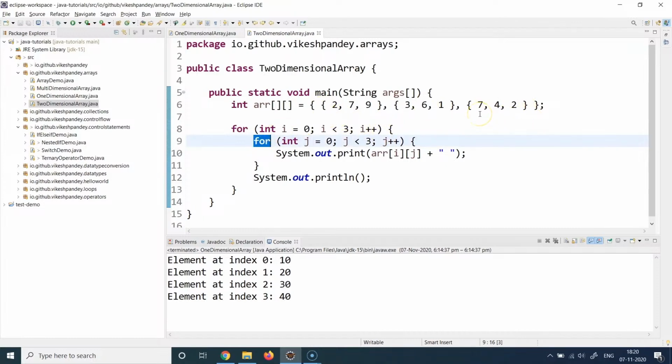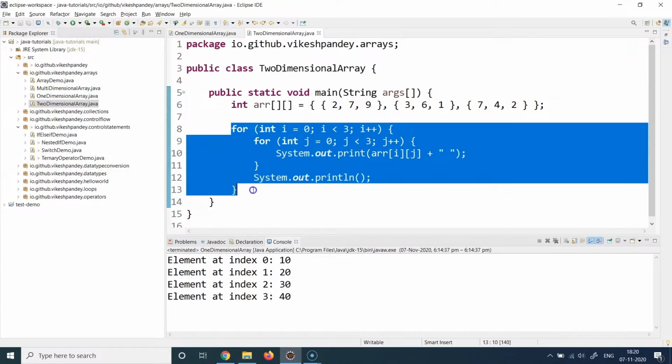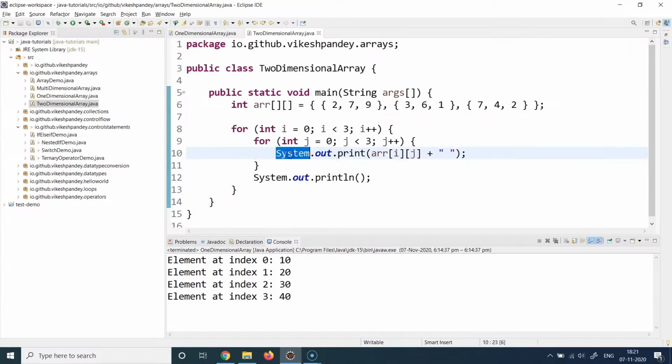You might not need to print this in your Java programs when you write a production grade application, but you might want to do manipulations on these arrays as matrices. Maybe you want to create a transpose of a matrix, or do a dot product or addition or subtraction, or whatever your use case is. In this case, just for demonstration purposes, I'm printing the values as rows and columns, nothing else. So all of this code from line 8 to line 13 is just showing how to print the values. You can see some System.out, and you can see some constructs here. And like I said, don't worry about this. I will cover this in detail.